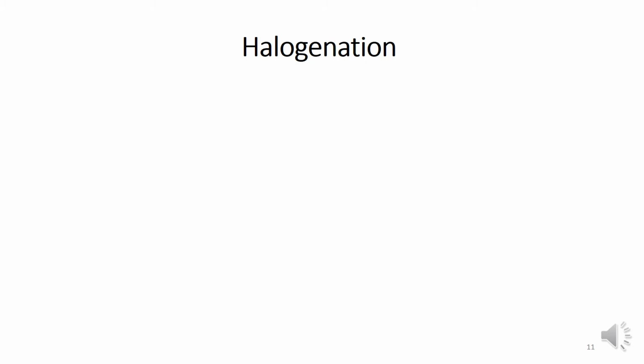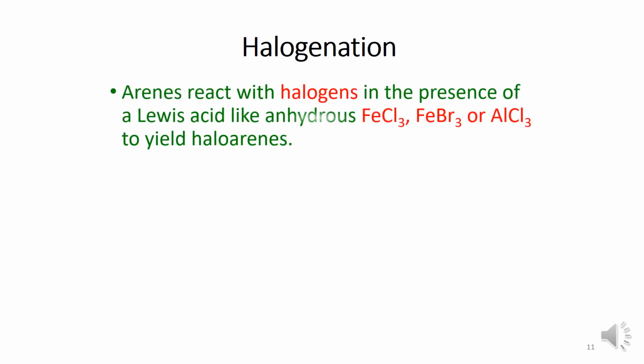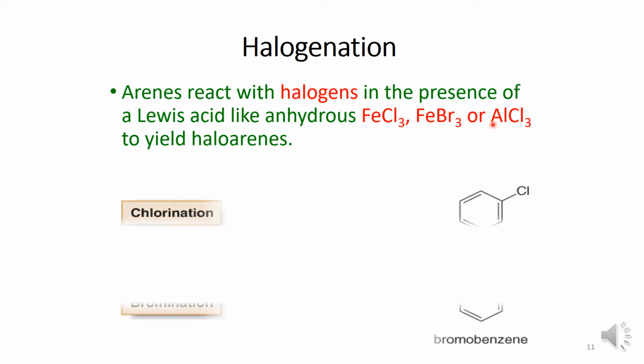Halogenation. Arenes or benzene molecule or benzene derivatives react with halogens in presence of Lewis acids like FeCl3, FeBr3 or AlCl3 to yield haloarenes. How? Let's see.